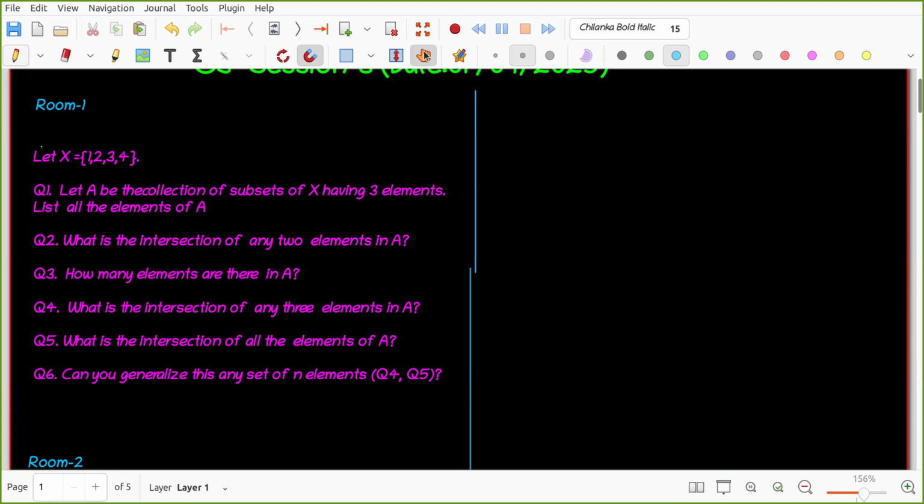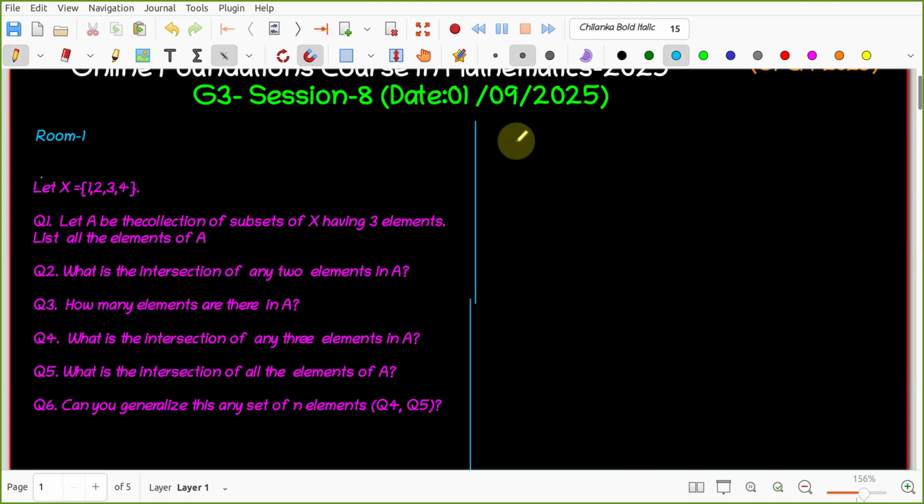Yeah, Mohan, tell me. A is basically the set which consists of subsets of the set X, and we take 3 elements of it. Can you give me one element in A now? One element would be 1, 2, 3, or we can take 2, 3, 4. Any three we can group.